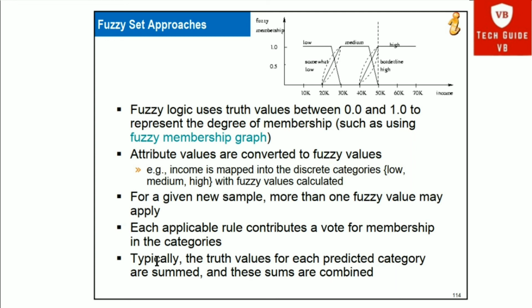Then for a given new sample, more than one fuzzy value may apply. Okay, each applicable rule contributes a vote for membership in the category, and typically the truth values for each predicted category are summed and the sums are combined. Okay, so this is an example of the fuzzy set approach. So this is the 1 and this is the 0. So these two values are there, and it has low, medium and high income. So according to the income value 10k, 20k, 30k, it is separated into different fuzzy sets.